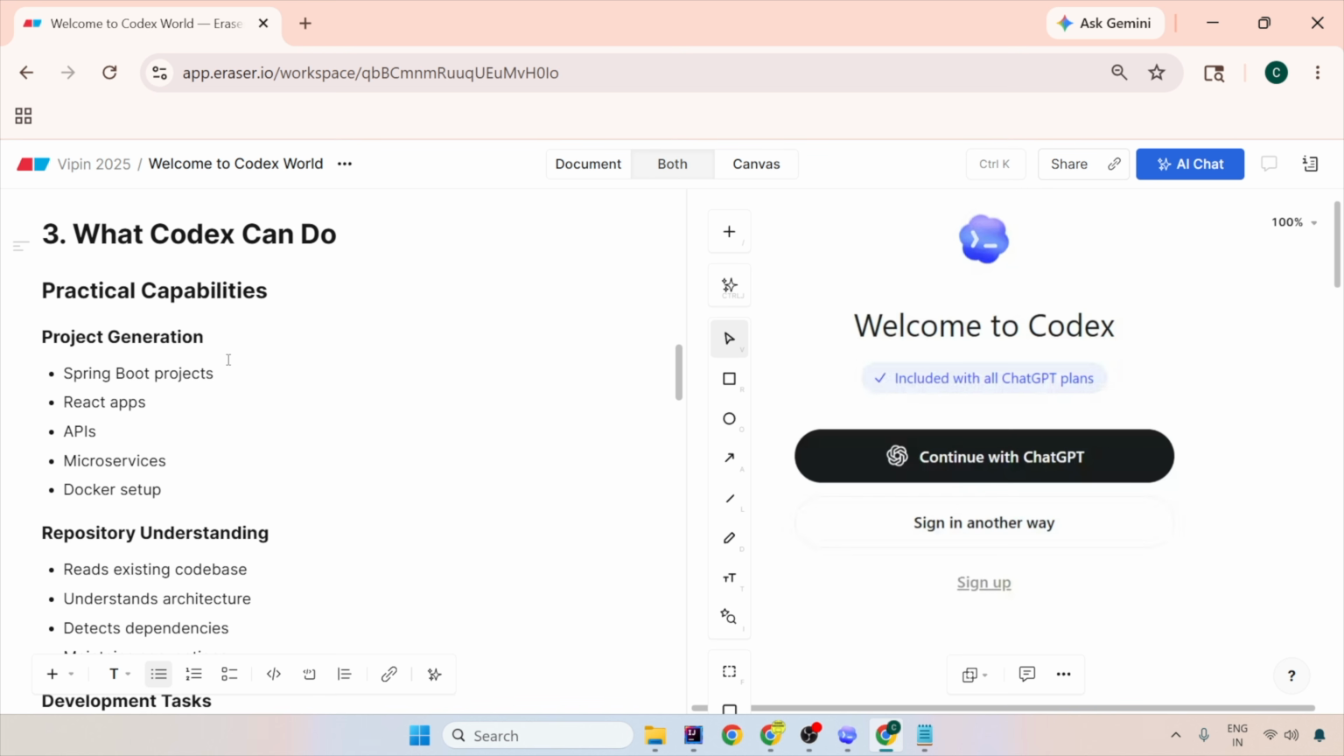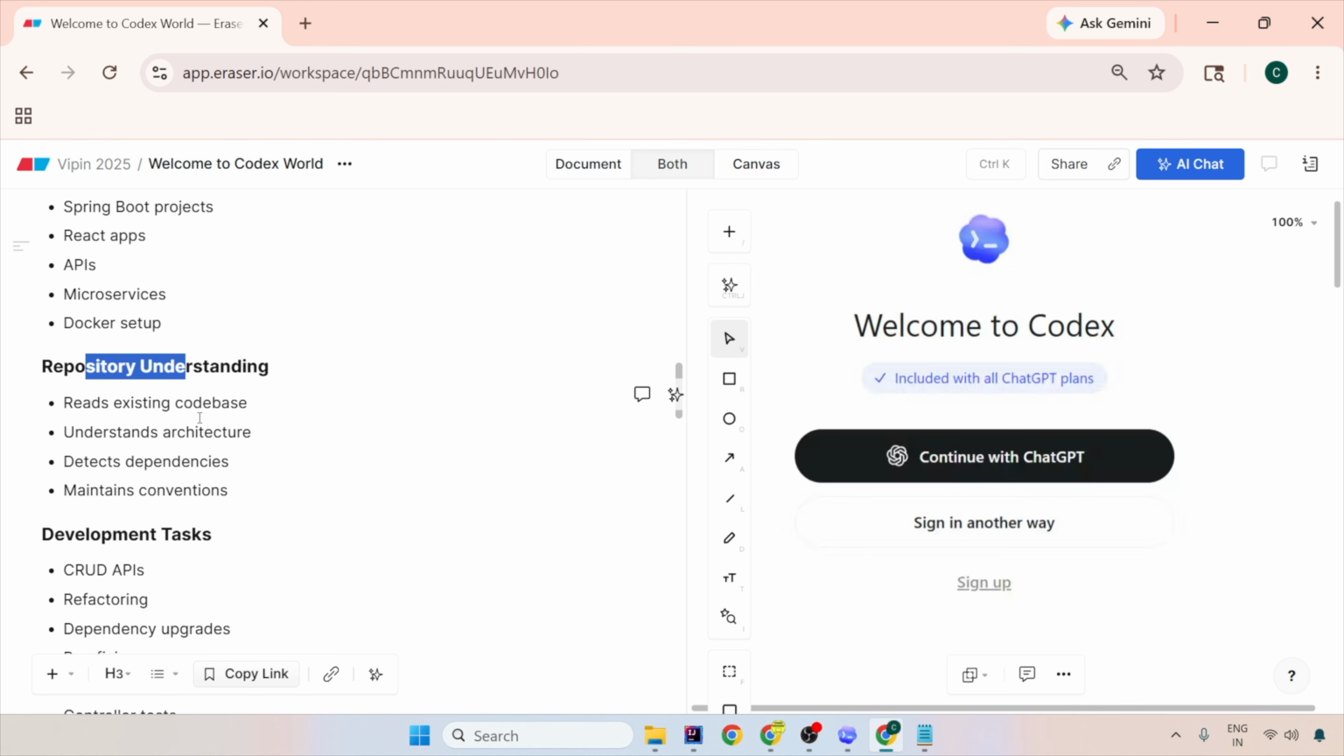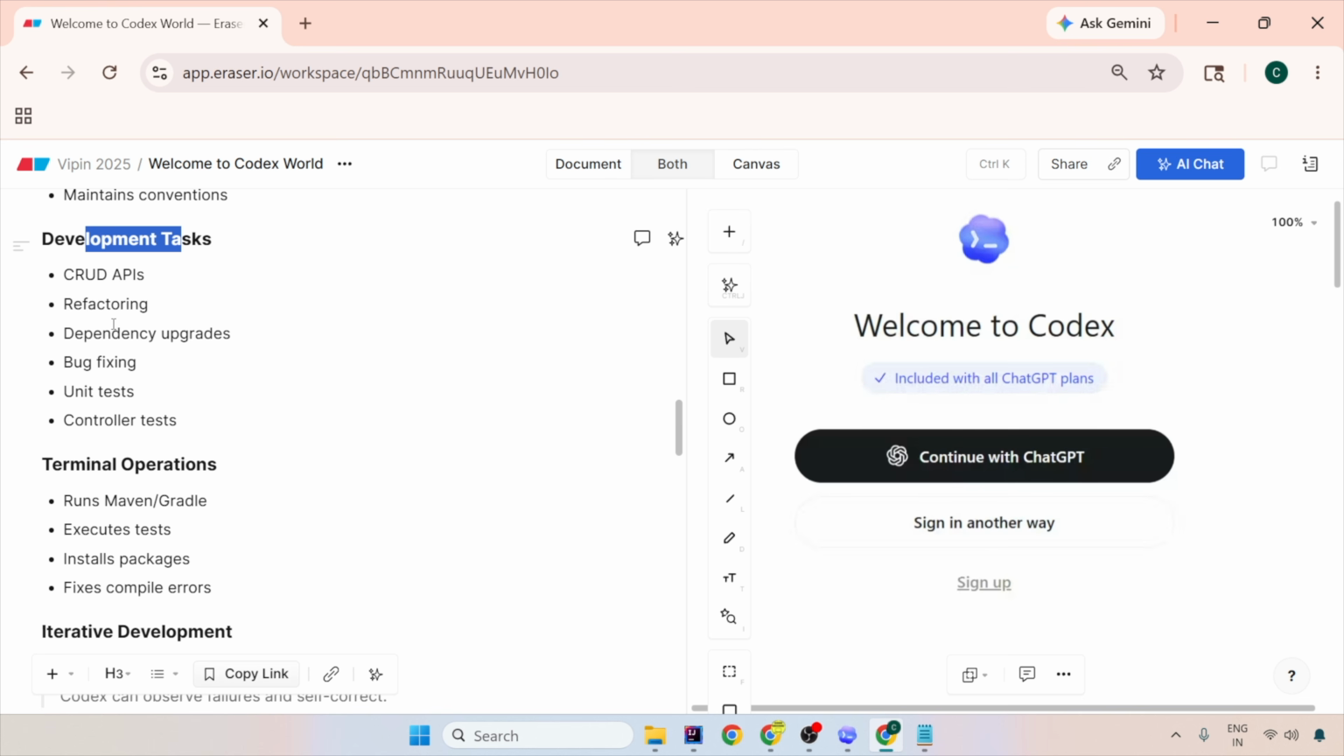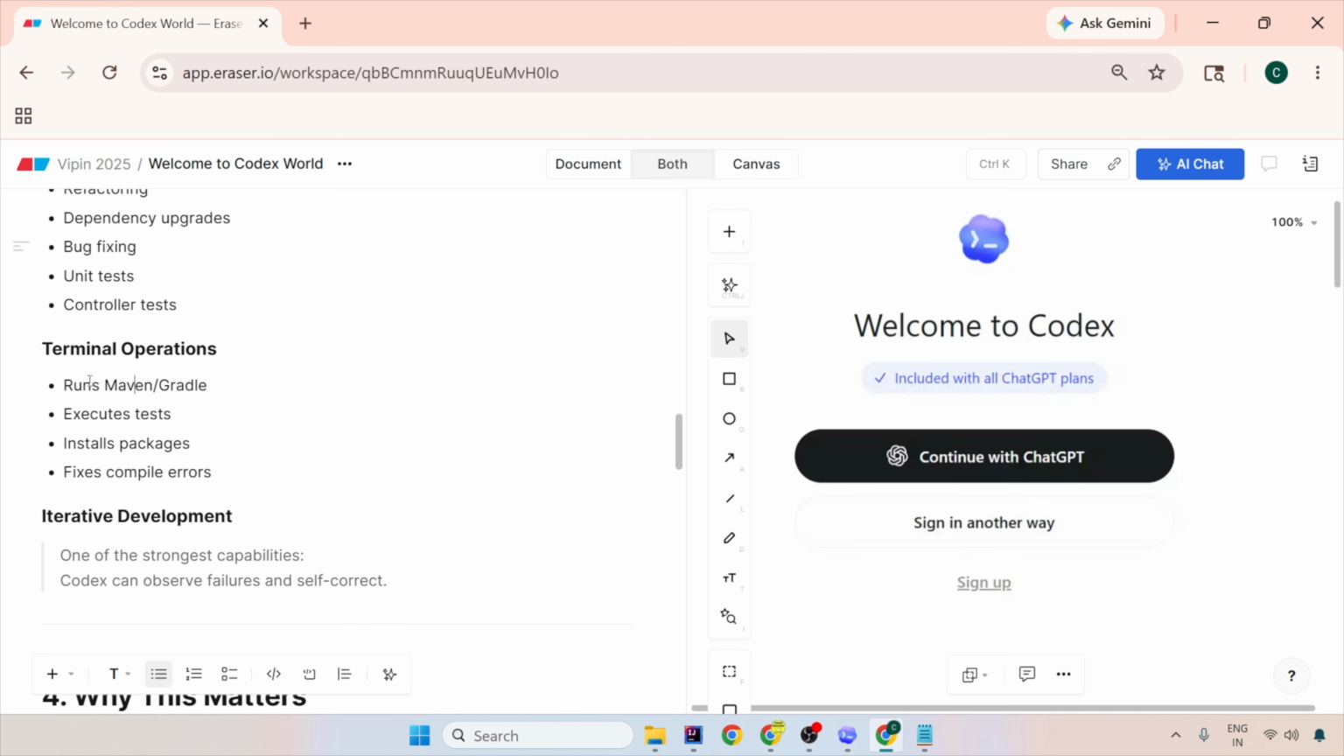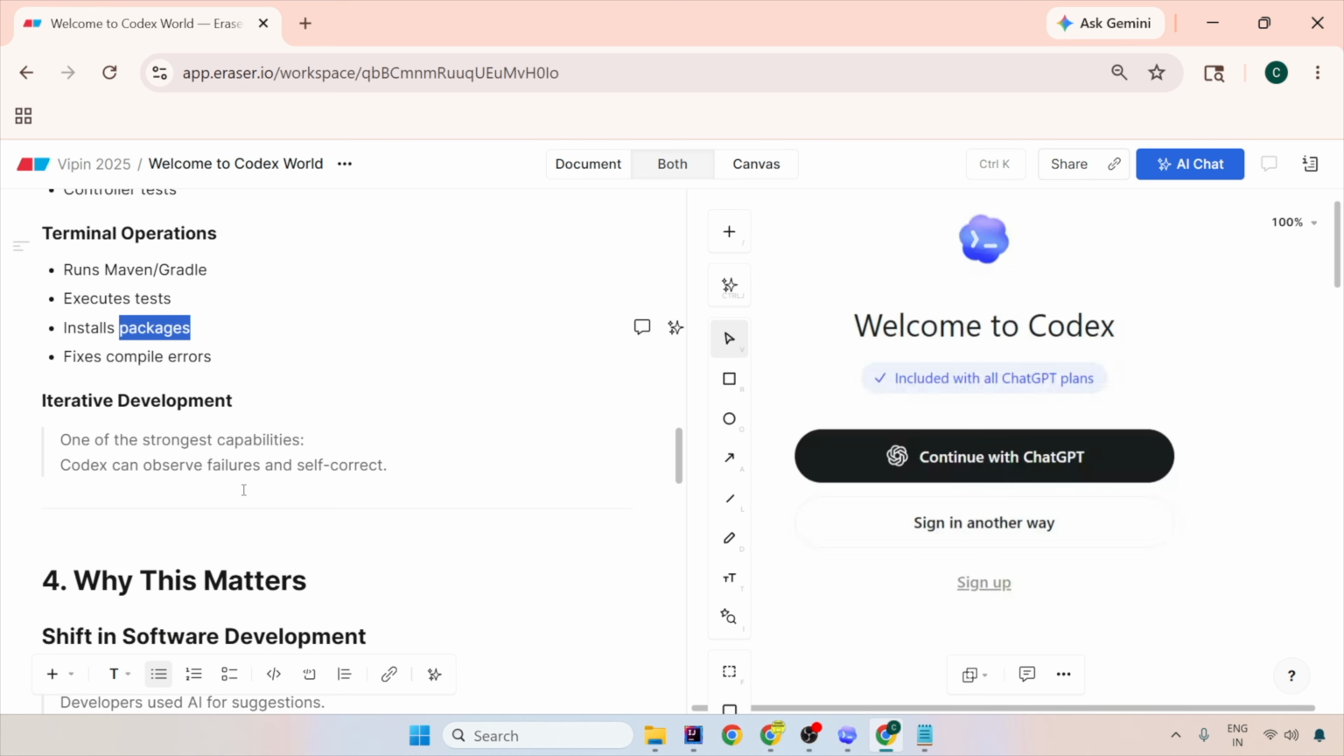iteratively. So what can it do? It can create your project, it can understand your IDE repository, it can do development work like CRUD operations. It can run terminal operations like running Maven and Gradle commands, execute tests, install packages, and fix compilation errors. And one of its very strong capabilities is iterative development. For example, as a developer, you code something, you face a compilation error, you fix it, and that is exactly what Codex does. It codes, sees there is a compilation error, and fixes it in front of you itself, saying, oh, I'm sorry, I faced this compilation error and I'm going to fix it on my own. So it works just like a developer like you, a mini developer like you.